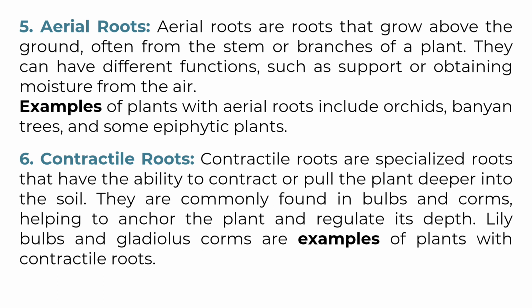6. Contractile roots. Contractile roots are specialized roots that have the ability to contract or pull the plant deeper into the soil. They are commonly found in bulbs and corms, helping to anchor the plant and regulate its depth. Lily bulbs and gladiolus corms are examples of plants with contractile roots.